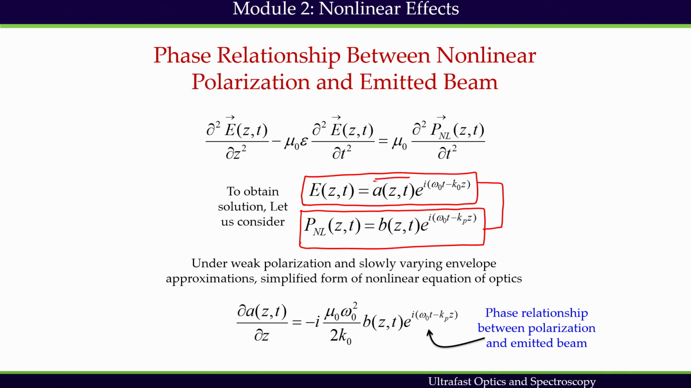The difference between these two expressions is the following. We have taken two different envelope functions. The envelope functions can be different, but the nonlinear polarization frequency and the emitted beam frequency are the same. And this is what we are always saying in this module, that the induced polarization frequency is going to be the same as the output or emitted beam frequency. However, it is not necessary that we should have the same wave vector.